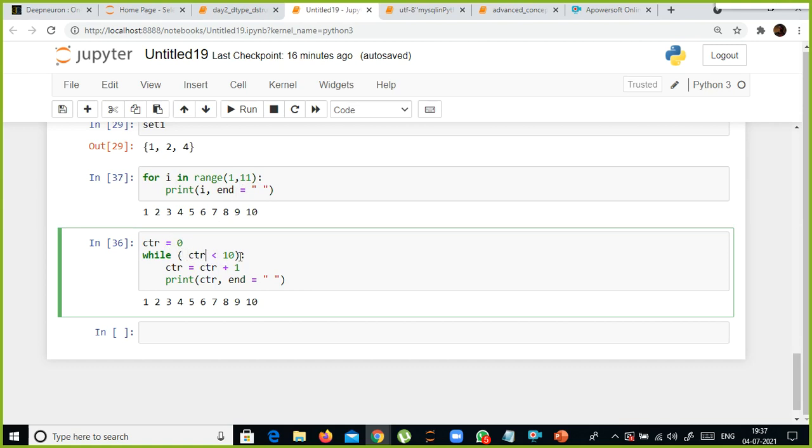Okay, so 0 is less than 10. Yes, the control will come here. 0 plus 1 is 1. It will print, and then it will go and check the condition. The control will come back here and it will check. The next value in the CTR is 1. 1 is less than 10. Yes, print. 2 is less than 10. Yes. So finally, 10 is less than 10? No, the loop will get terminated, since 10 is not less than 10. 10 is equal to 10. It is not less than 10.